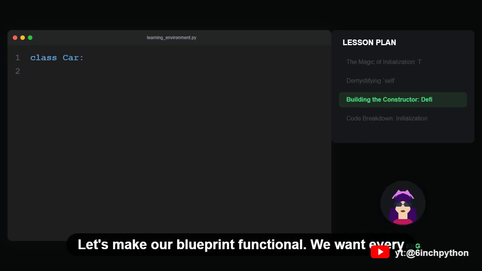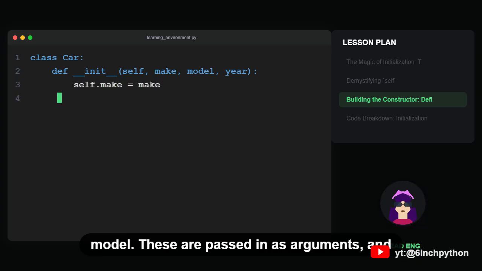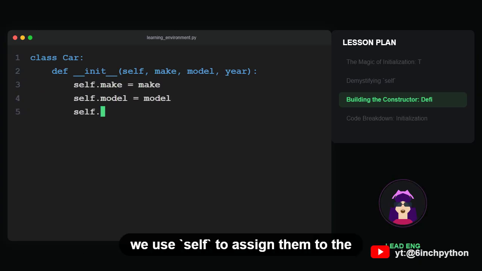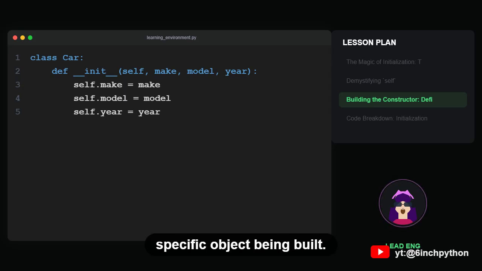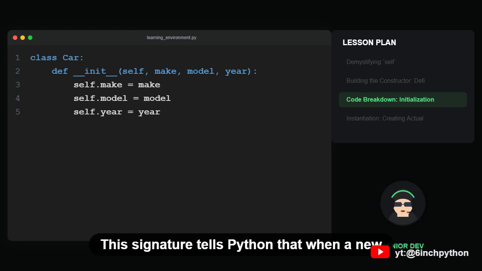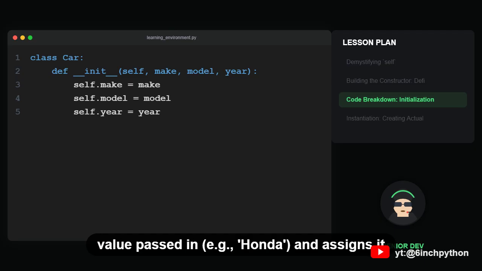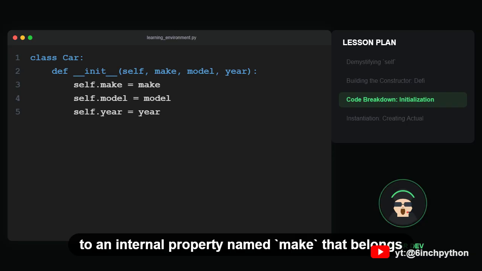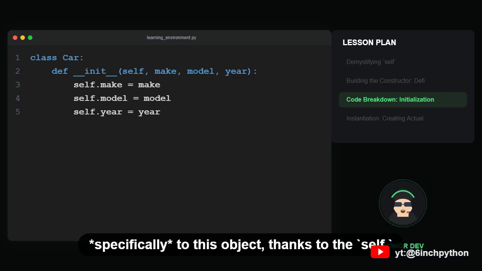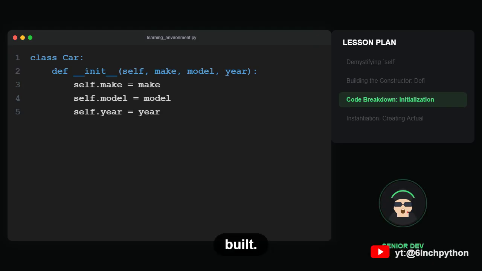Let's make our blueprint functional. We want every car created to require a make and a model. These are passed in as arguments, and we use self to assign them to the specific object being built. Def __init__(self, make, model, year). This signature tells Python that when a new car is requested, it needs 3 pieces of external data. Then self.make equals make takes the value passed in, e.g. Honda, and assigns it to an internal property named make that belongs specifically to this object, thanks to the self prefix. We are customizing the specific house being built.